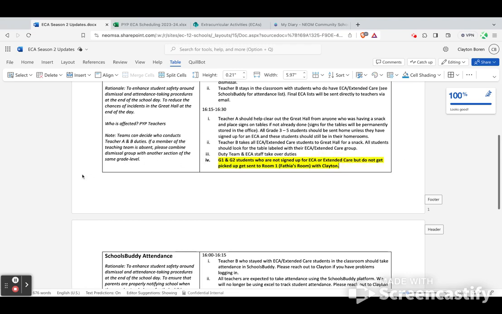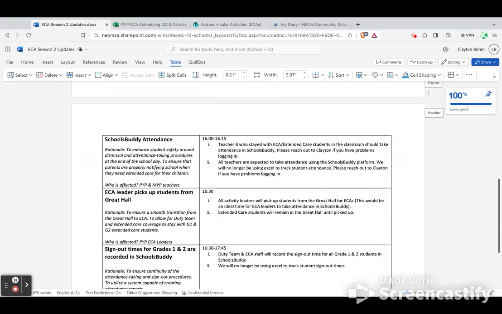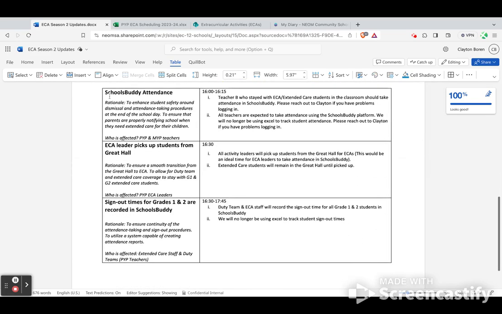So I'll be calling all those parents individually to make sure they know to sign their students up for extended care. Again, Schools Buddy attendance. This is to make sure that the teacher B who stays with students in the classroom will be taking attendance in Schools Buddy. This will also be for MYP teachers to be taking attendance in Schools Buddy using the register so that we are able to track our student attendance a little easier.